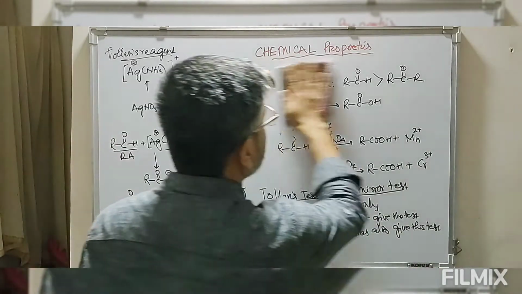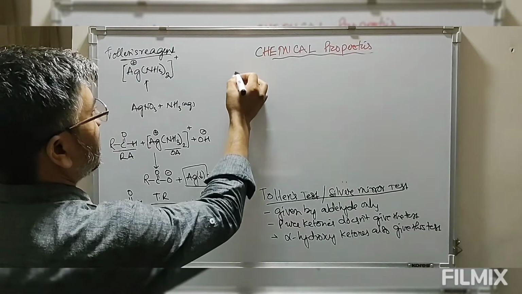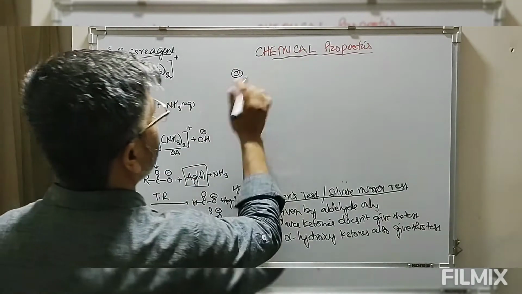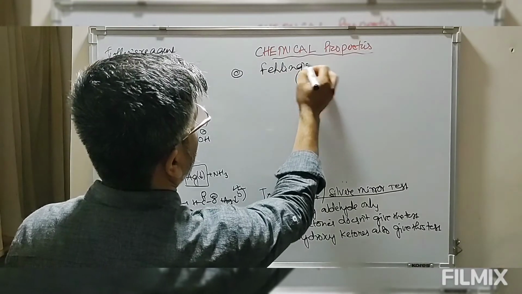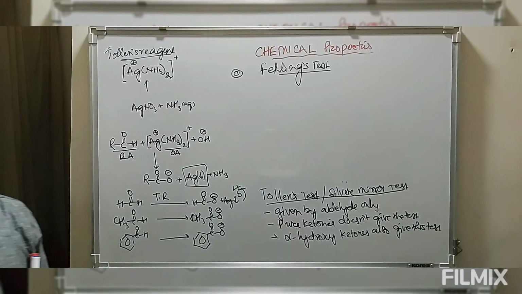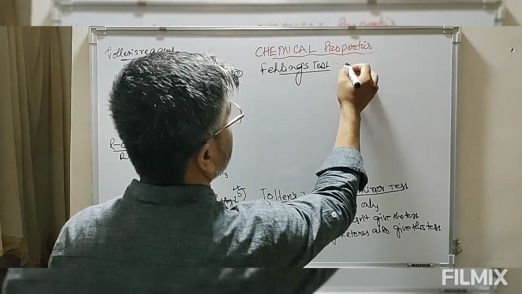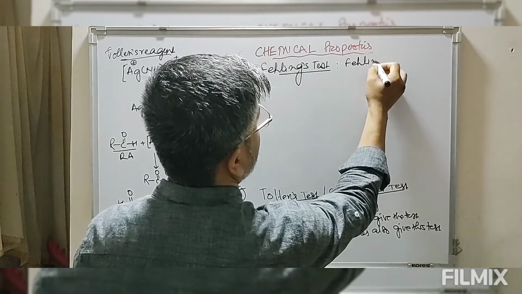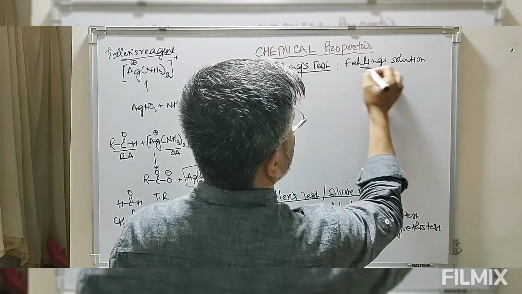Now the third oxidation reaction is Fehling's test. In this test we use a solution which is known as Fehling solution.